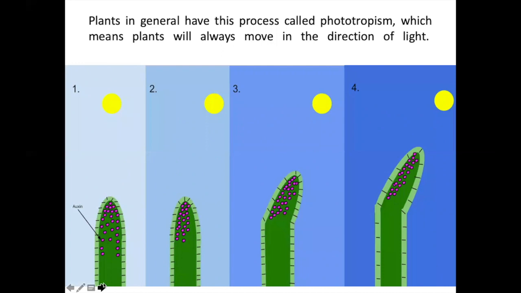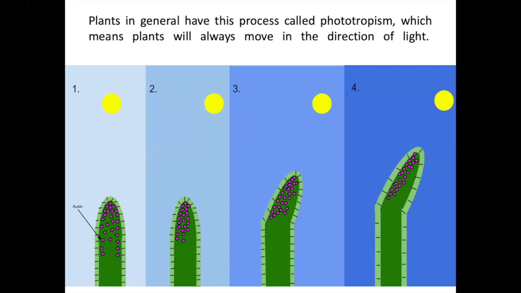Let us take the example of phototropism that takes place in plants. You can see over here that this is a plant. It is a growing part of a plant, and it has a growth hormone, that is auxin, which is shown by the purple dots. And this is the sun above it. As the sun is moving, the auxin is concentrated on the shaded area.